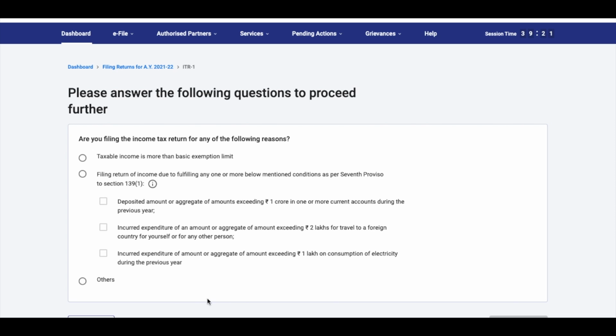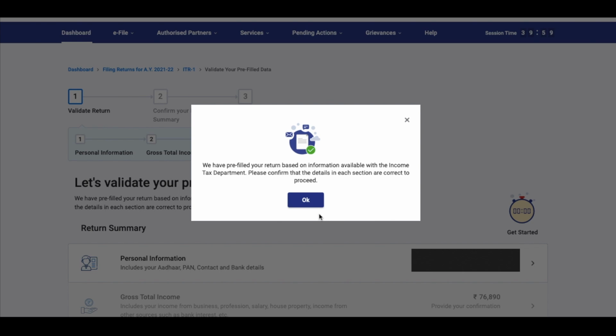In this case, we're just going to say taxable income is more than the basic exemption limit, and that is why we want to file. So I'm going to say continue. Now they are going to pre-fill the return based on the information that is available with the income tax department.